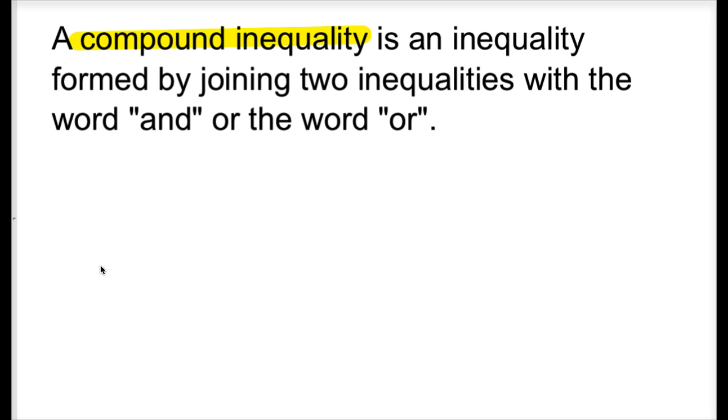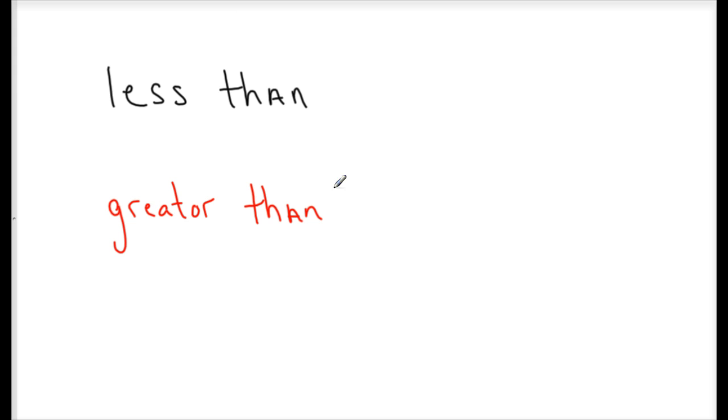A compound inequality is an inequality formed by joining two inequalities with the word "and" or the word "or". So when you have inequalities and you have two options, right? One is less than, and the second one is greater than.